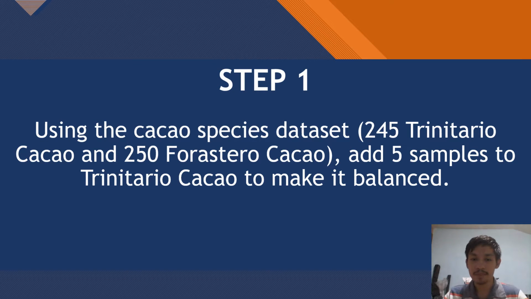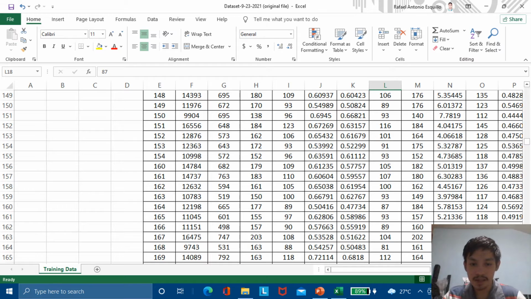The first step, or step 1, using the cacao species dataset, 245 Trinitario because there are missing 5 samples, and 250 for Forastero cacao. Add 5 samples to Trinitario cacao to make it balanced. So, we will add 5 samples to this missing 155 to 159. So, we have already done that, and now let's proceed.